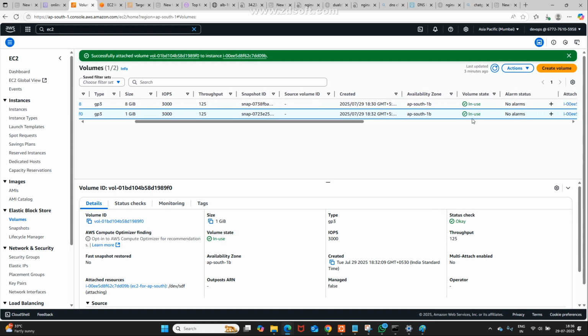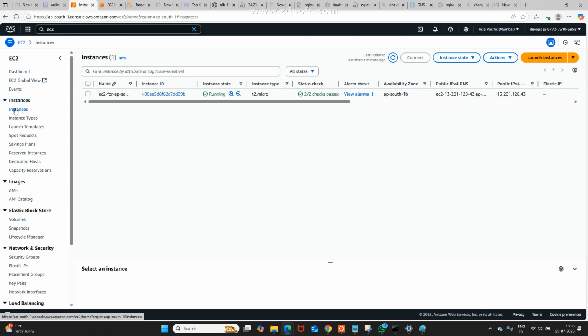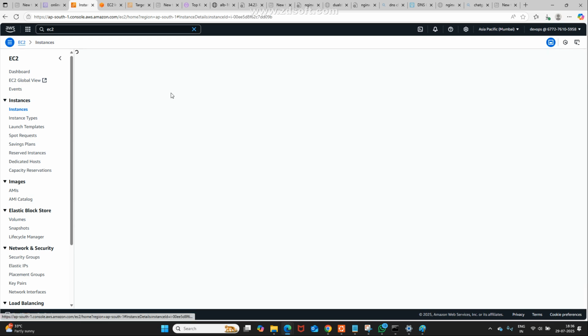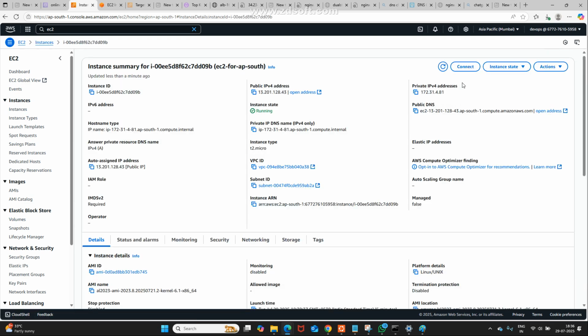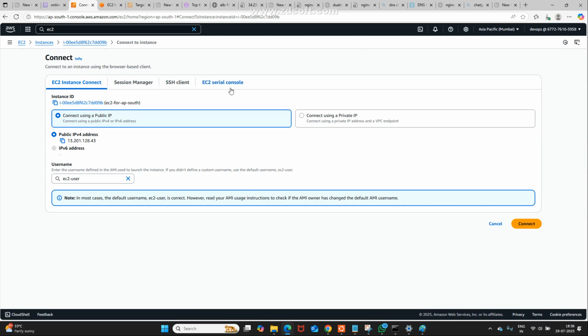If it is in use, that is an attachment. The data I created there, maybe file 1 to file 100, you may check it. How can I check it? Go to EC2 instances, then click on the instance ID. How can I connect? Click on connect, simply connect.